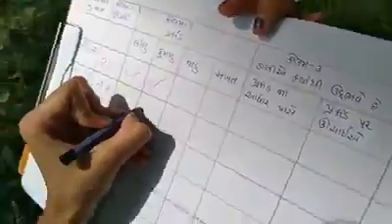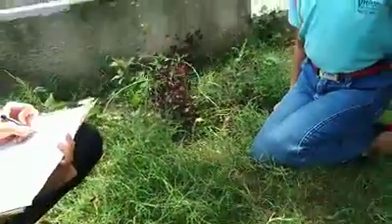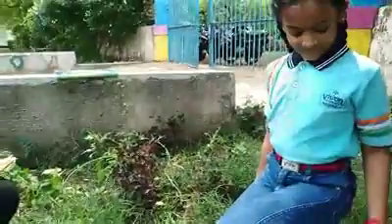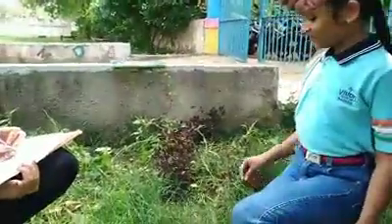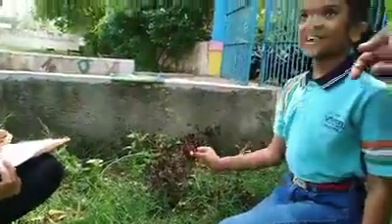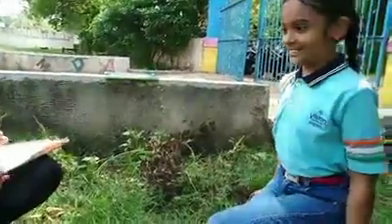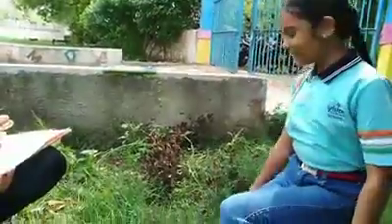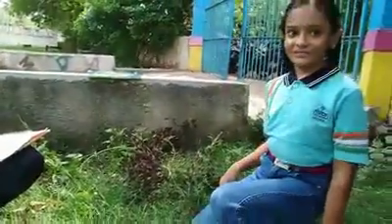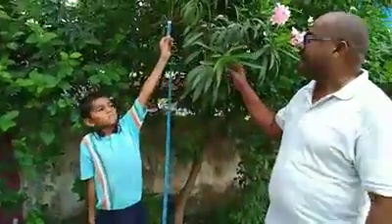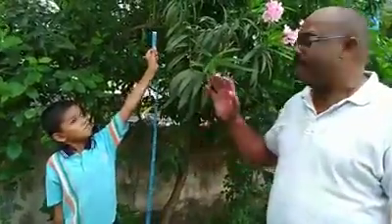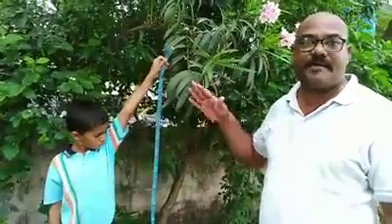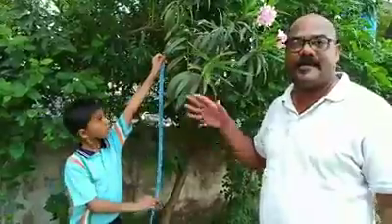Is it green? No. It's not green. Tender? Is it smooth? The stem of the plant is smooth? Yes. Is it thick? No. Is it hard? No. Very good. Now we'll take another plant and we will observe the height of this plant, the tender, thickness, hardness, everything.